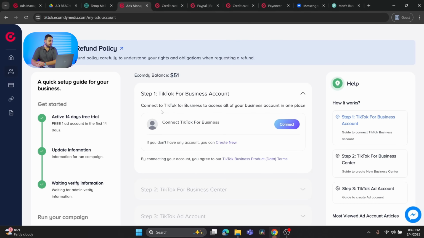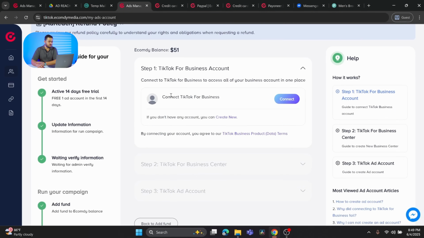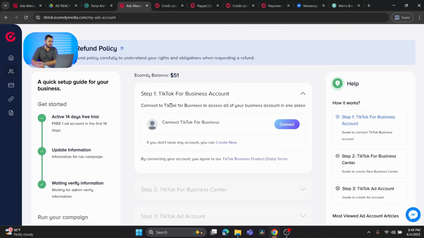After adding funds to your Ecom wallet, here's the final process of creating a TikTok ad account. Step one is you need to create a TikTok business account.